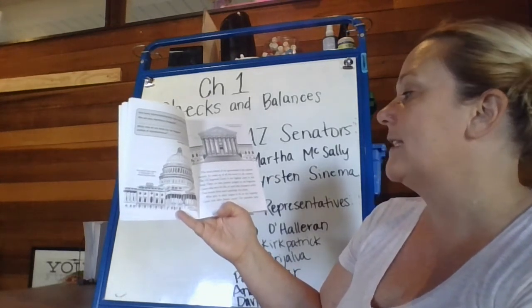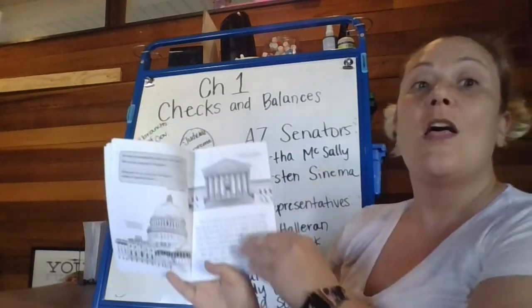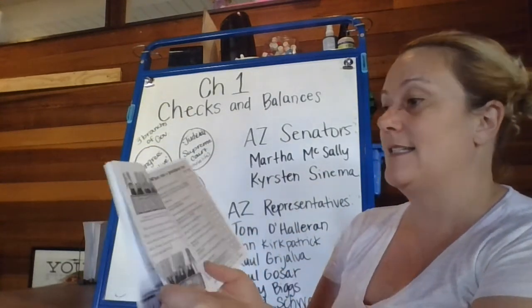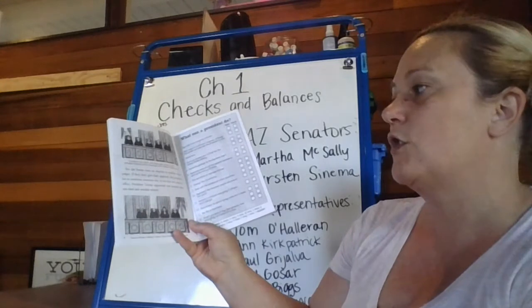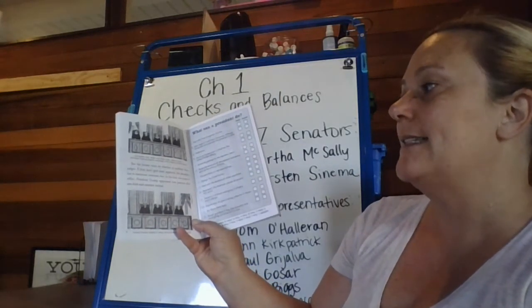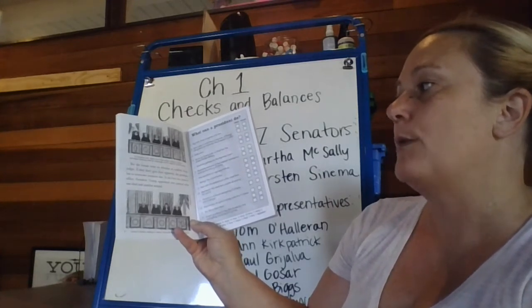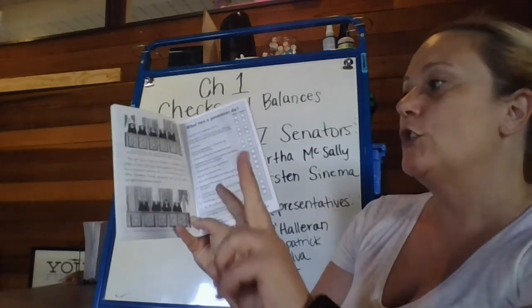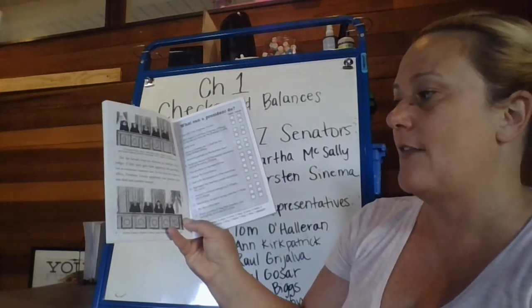Who gets to select judges to sit on the Supreme Court and other federal courts? The president does. But the Senate votes on whether to confirm those judges. If they don't give their approval, the president has to nominate someone else. In his first 2 years in office, President Trump appointed 2 justices after one died and another retired.